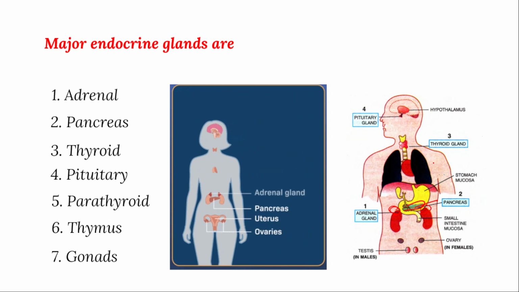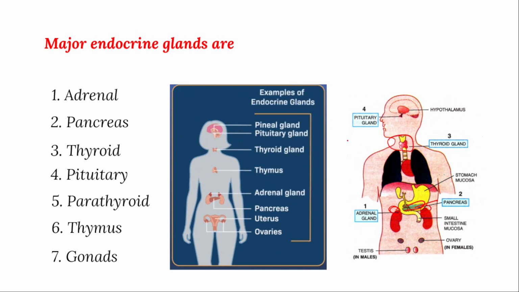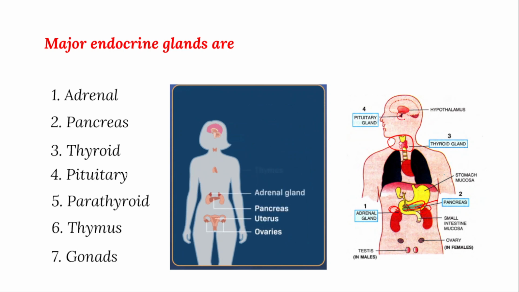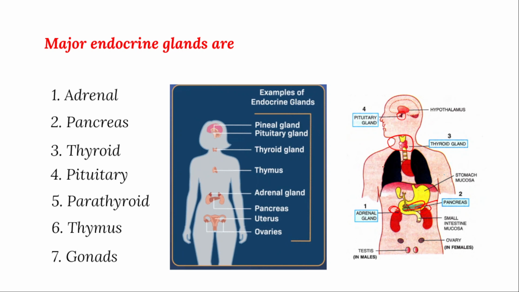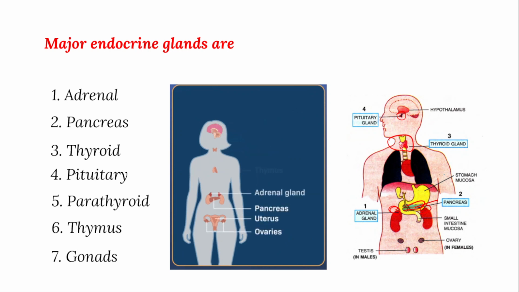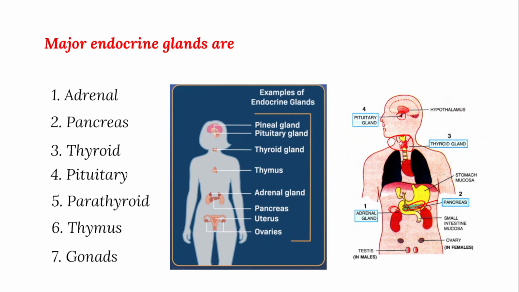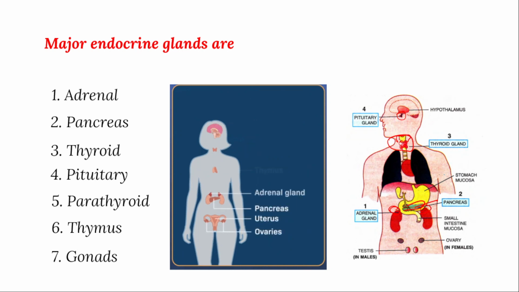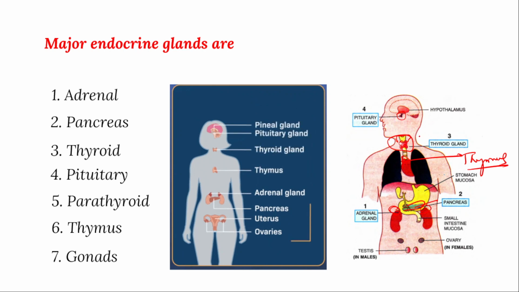We're going to discuss that in next slides. Thyroid is present near the neck region, and pituitary is present in the brain in the hypothalamus region. Parathyroid is also present near the thyroid, and thymus is there. You can see the thymus here, above the heart, near the heart region.